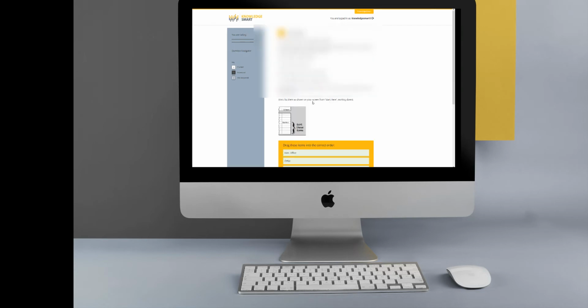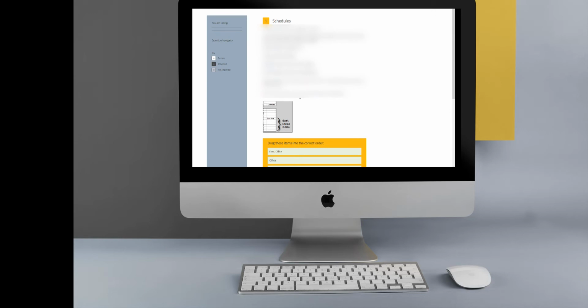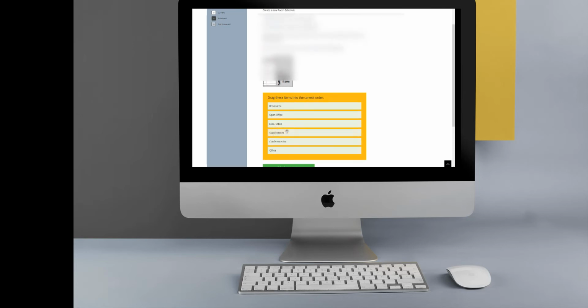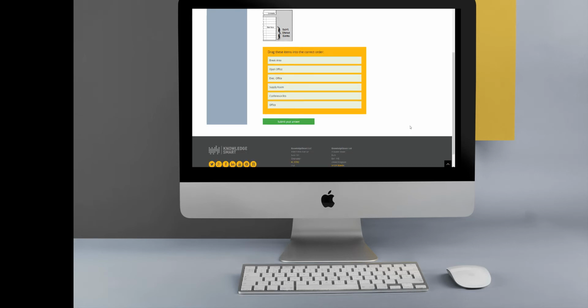The second type of question that you might come across is an order list question type. This question type requires the users to place several items in the correct sequence. They need to drag and drop the answer options until they have the correct order. This type of question might be very good for assessing for a specific workflow or sequence of steps. So just keep that in mind when you are designing any custom content.